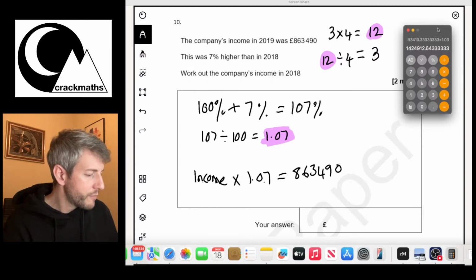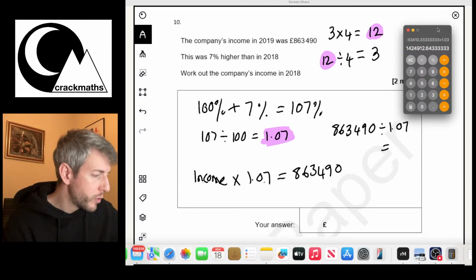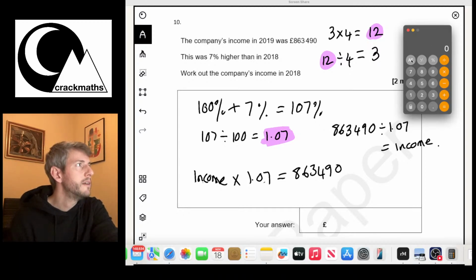So I can rearrange this. So I've got 863,490 divided by 1.07 is going to equal the 2018 income. Okay, so let me do that on my calculator.